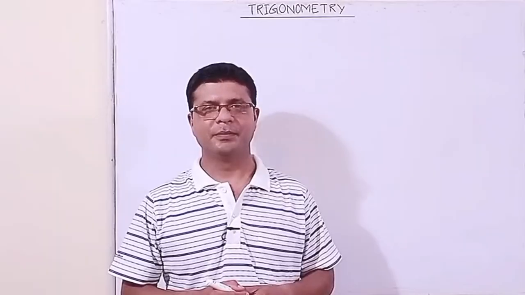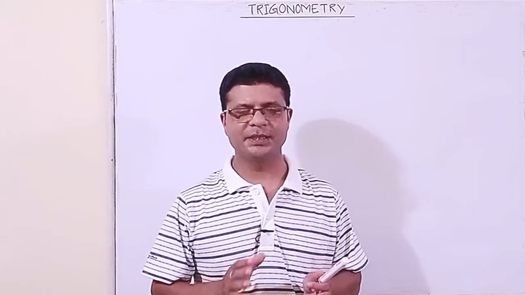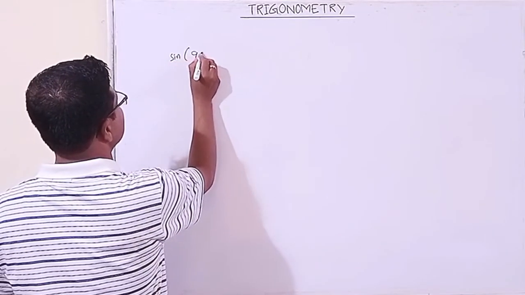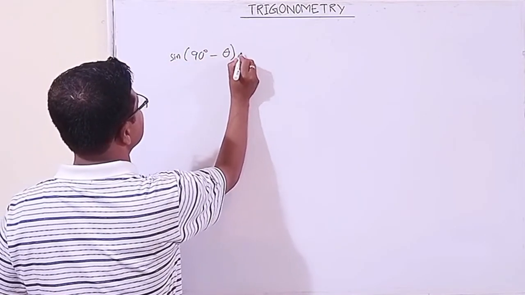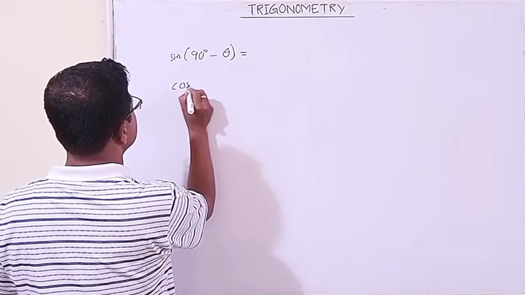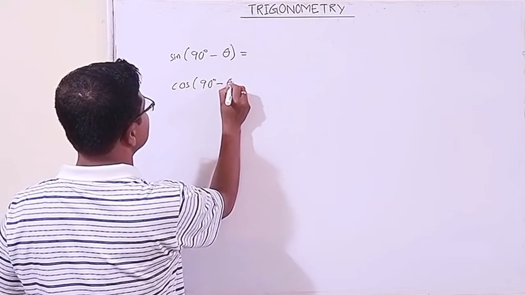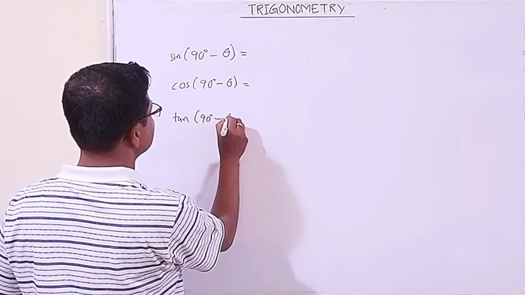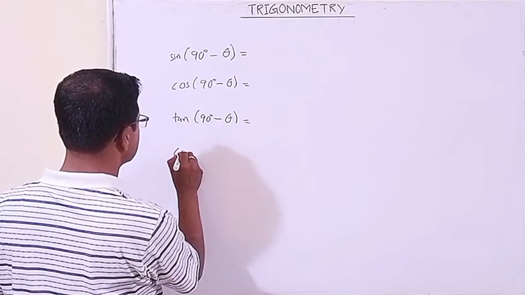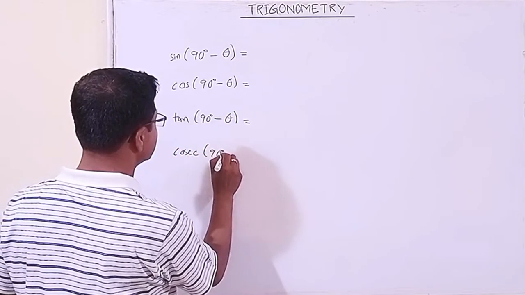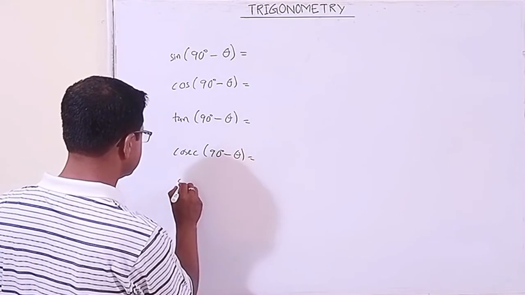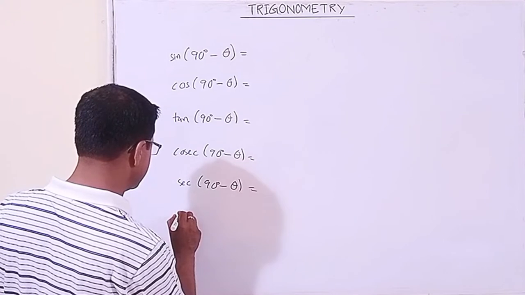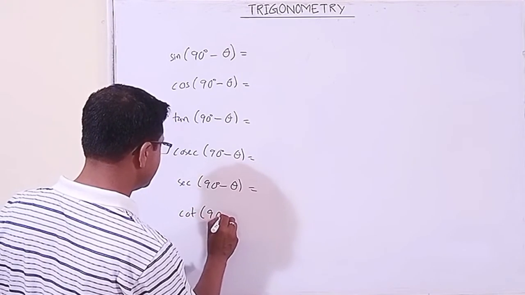All right, my beloved students, just now you have got the 6 trigonometric ratios in this format: sine of 90 minus theta, cos of 90 minus theta, tan of 90 minus theta, cosec 90 minus theta, sec 90 minus theta, then cot 90 minus theta.